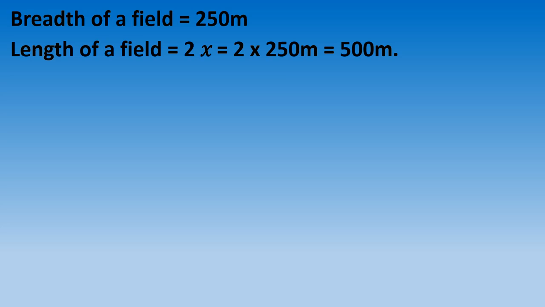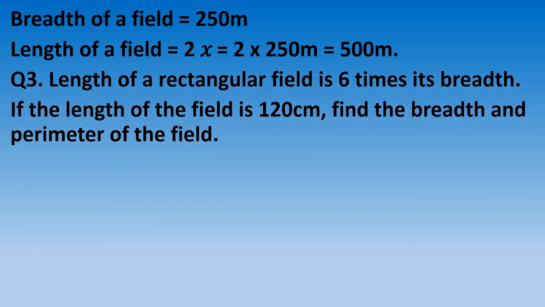Now in question number 3, it will be more clear to you. See question number 3 now. Length of a rectangular field is 6 times its breadth. Now it is given 6 times. If the length of a field is 120 centimeter, find the breadth and perimeter of the field. You have to find out the breadth also and perimeter of the field also.